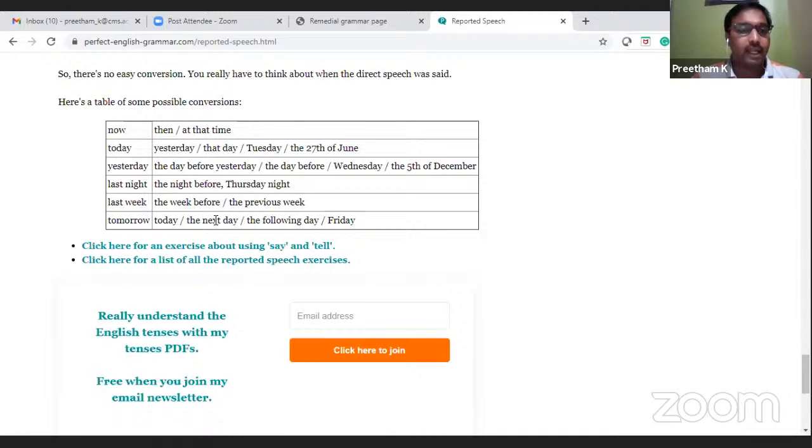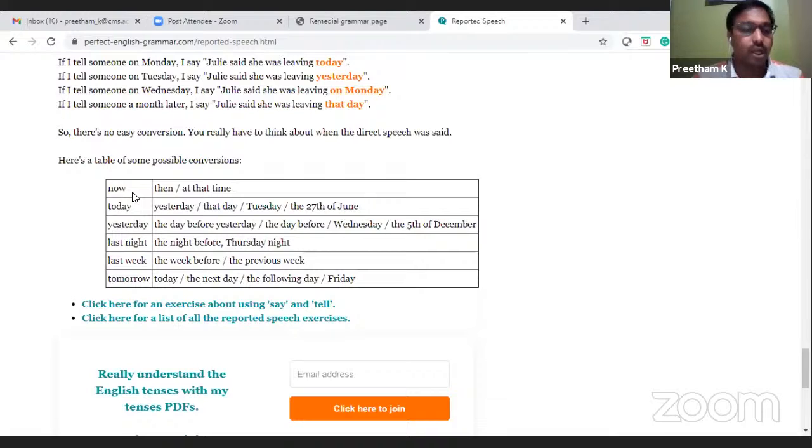Here is a table of some possible conversions. Now in direct speech becomes then or at that time in indirect speech. Today becomes yesterday, that day, Tuesday. Again, 27th of June, they have just mentioned the name. If you're talking about some past events and you want to be specific, you mention the date. Then yesterday becomes that day, the day before, Wednesday, 5th of December. So these are all just examples of how you should refer to dates.